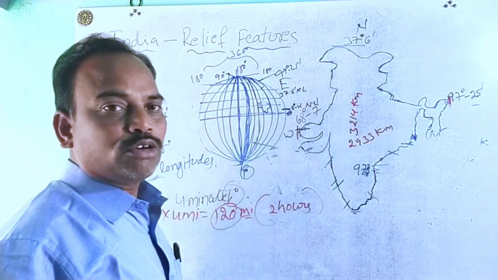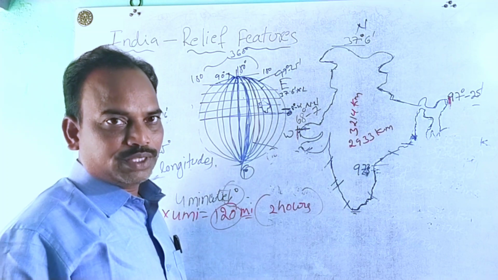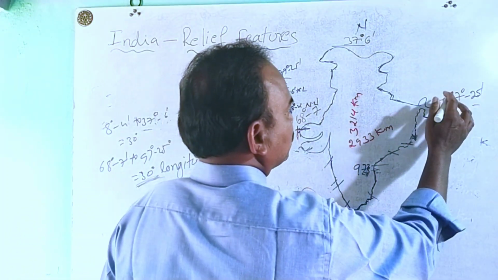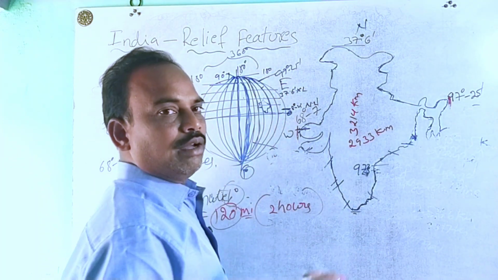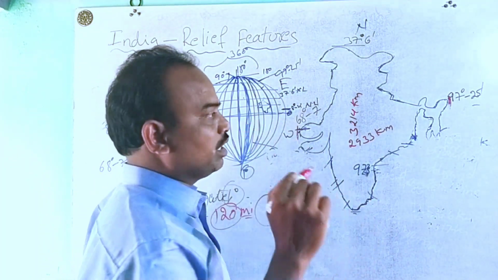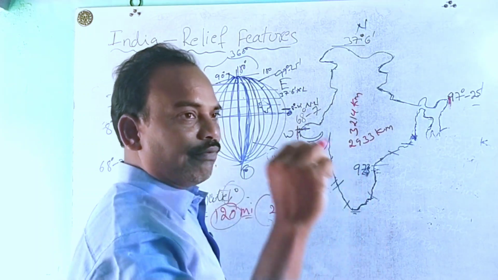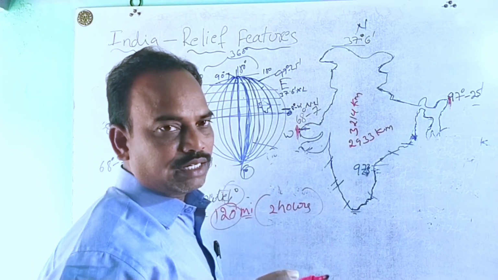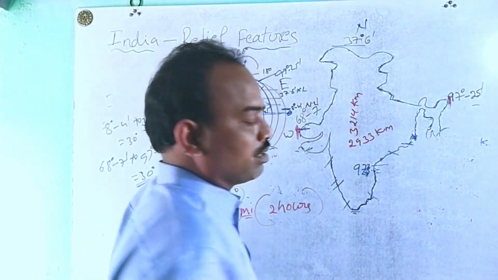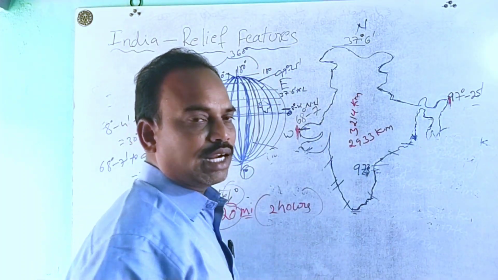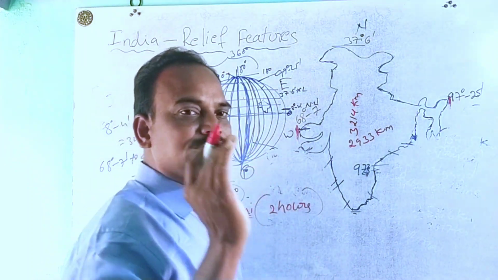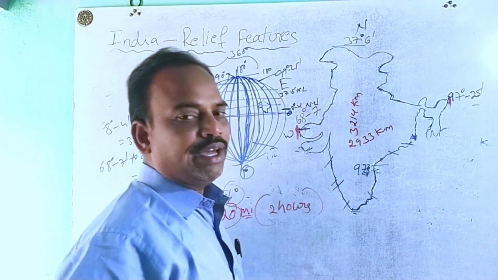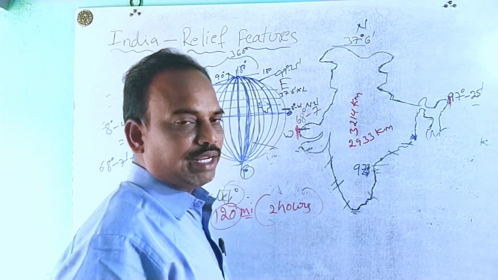Now automatically we get confused. Arunachal Pradesh is the first sunrise state in our country, and Gujarat is the last sunrise state in our country. Likewise, Arunachal Pradesh is the first sunset state, and Gujarat is the last sunset state. Why? Because of the 2 hour time variation between them.